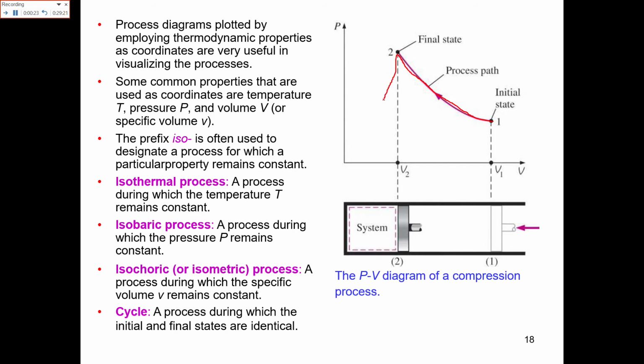Then you move 2 to 3, that is process 2 to 3. Then you move 3 to 4, that is process 3 to 4. And then you move from 4 to 1. Your initial and final states are coinciding. You are ending where you started. So this is known as a cycle, a process during which the initial and final states of the system are identical or coincide with each other.